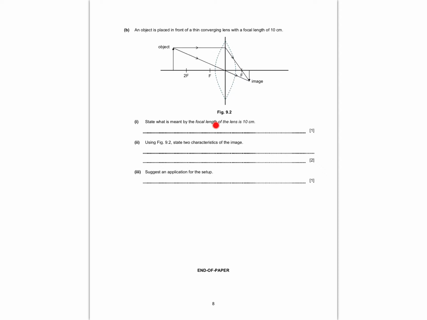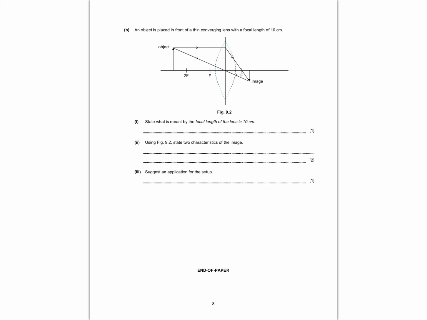Finally, what is meant by focal length? We know that focal length is between here to here, correct? That's the answer, but how do we say it properly? So the correct way of saying is that what's here and there, this point is called the optical center, and this point is called the principal focal point, or principal focus point, right? Yes, we know there's a focal plane and there's many focal points on that focal plane, but we want this one over here, and this part, which is on my principal axis, this is called my principal focal point. So the distance between the optical center and the principal focal point is 10 cm. That's what it means by this. So you need to tell me that this is 10 cm.